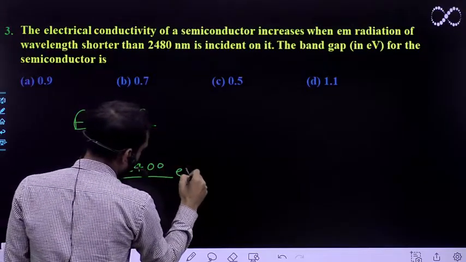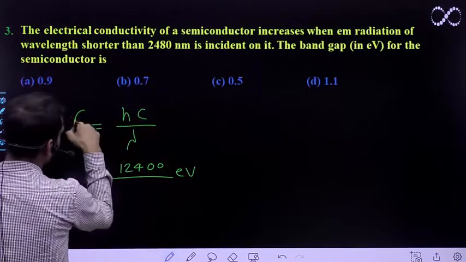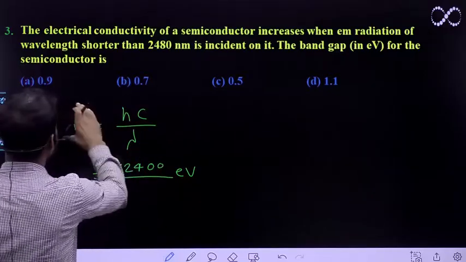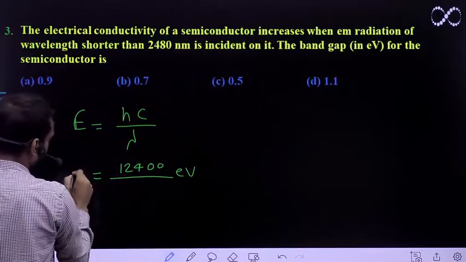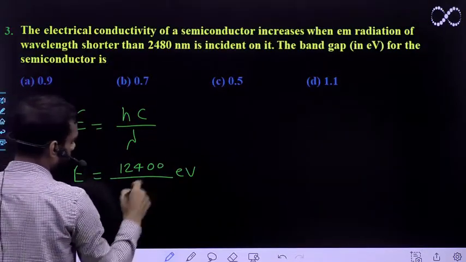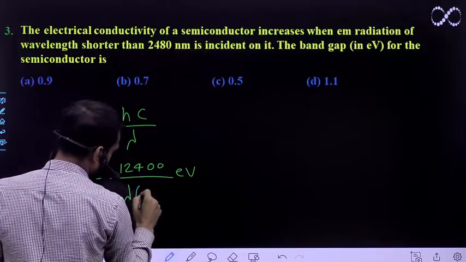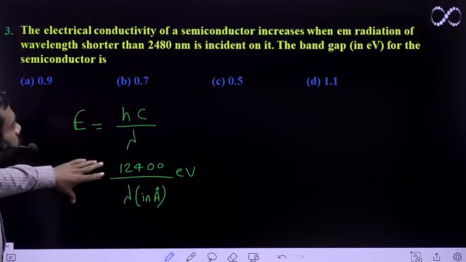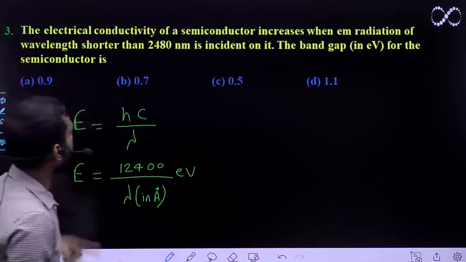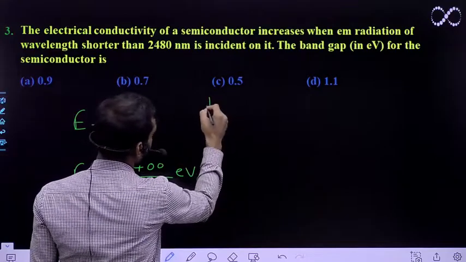12400 electron volt angstrom divided by lambda, right? You can say this is the band gap energy, and you need to find it in electron volt. So this is the energy here, band gap energy in electron volt, and this lambda is in angstrom. So this is the formula, and we have to apply it here. See, the lambda is given